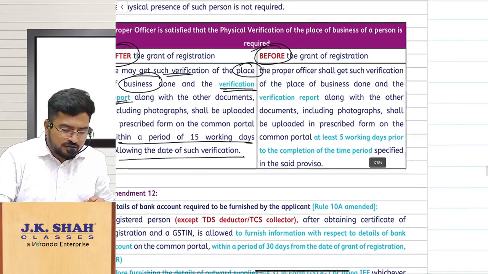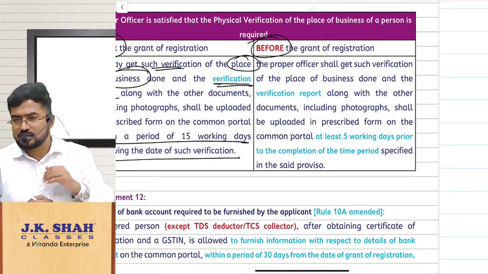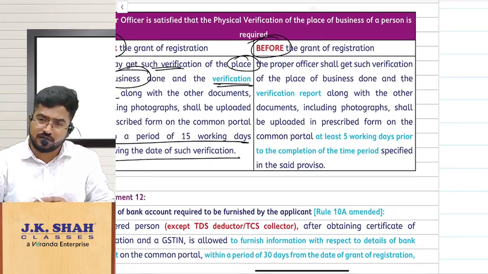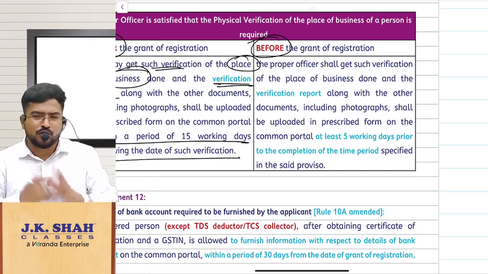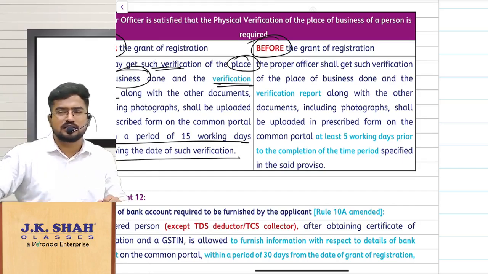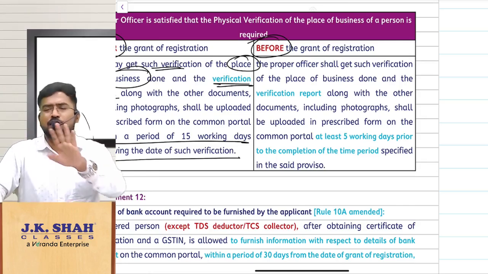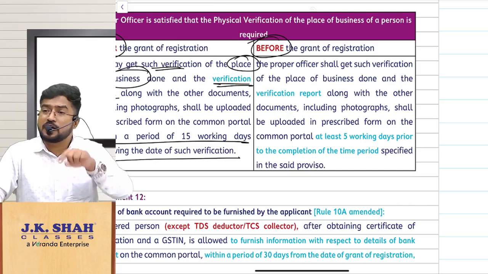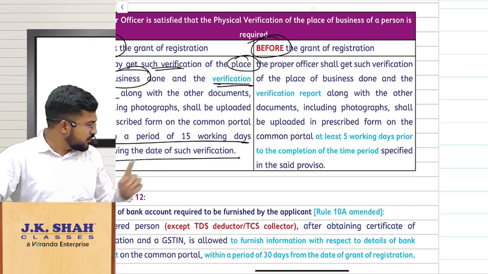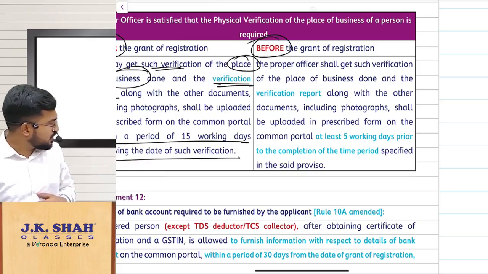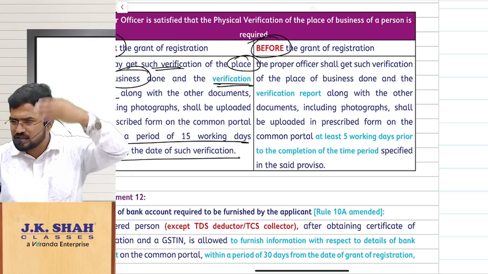But sir, what if before registration he is coming, sir? He is coming before registration only. Then physical verification he has to do. And physical verification, whenever it is required, do you remember within how many days registration certificate should be granted? Normally 7 days, when Aadhaar authentication is successful. Within 7 days, when Aadhaar authentication is successful. Correct, upon online students? Sir, if Aadhaar authentication fails, etc., we have discussed all these cases.